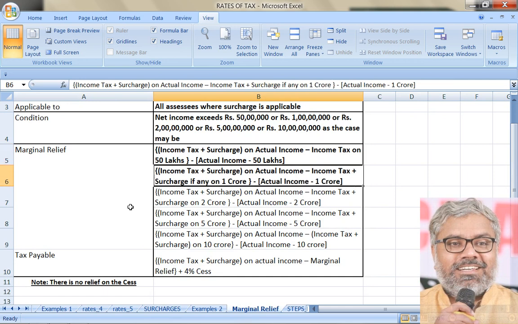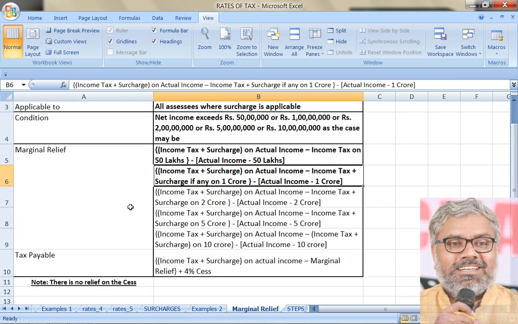Now if we go to the second case, this is applicable, as we said, for everybody: individual, partnership firm, LLP, every SSE, 1 crore anyway is there. There, income tax plus surcharge on actual income is common. That is basically what we have already been calculating all these days, base tax plus surcharge. Minus, that is the first thing, minus what?